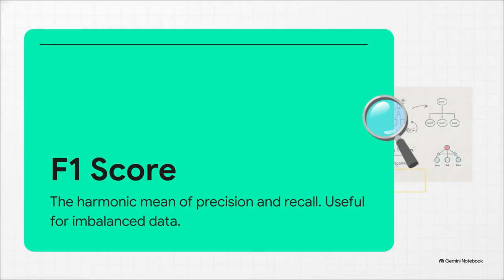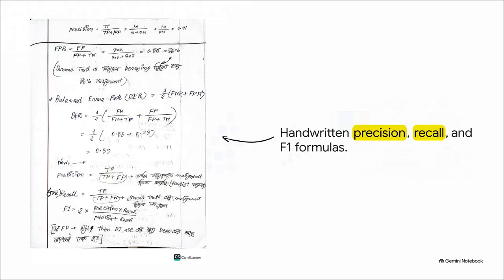By utilizing the F1 score, or the balanced error rate, calculated right here by hand, we finally treat both the majority and minority classes equally. We can guarantee that the model actually works for those rare, critical edge cases, and we ensure we don't fall for that totally misleading 99% accuracy trap.